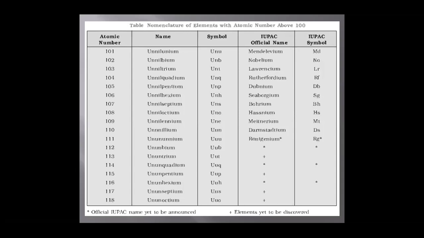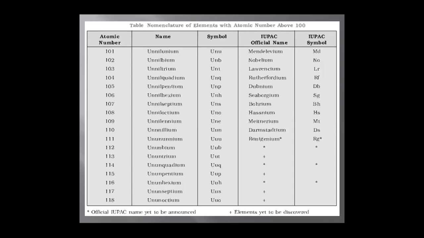Atomic number 101: 1 is un, 0 is nil, 1 is un, with suffix ending in ium. Symbol is Unu. Atomic number 102: 1 un, 0 nil, 2 bi, suffix ium.